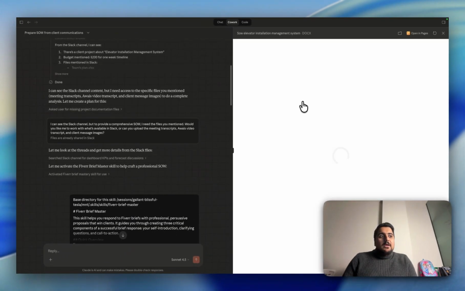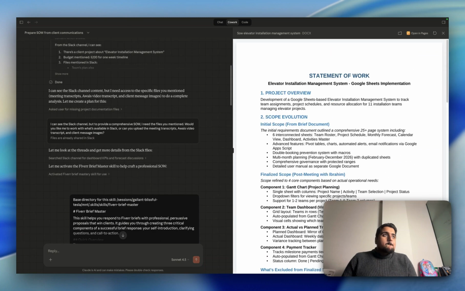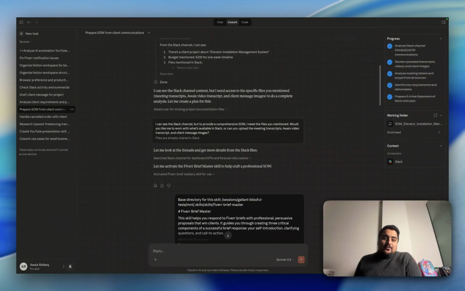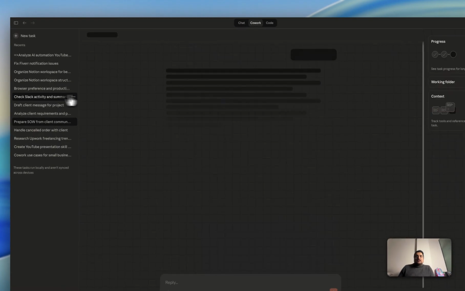If I had to do the same thing in n8n, I would need to define some nodes to get to this point. At this point, it's not like that, because there are many cases that Cowork can handle. We have tested it. There is one more that I can show you. Check Slack activity and summarize.